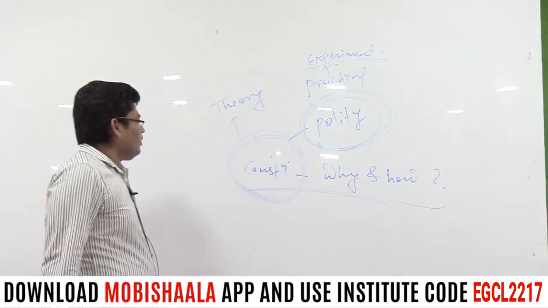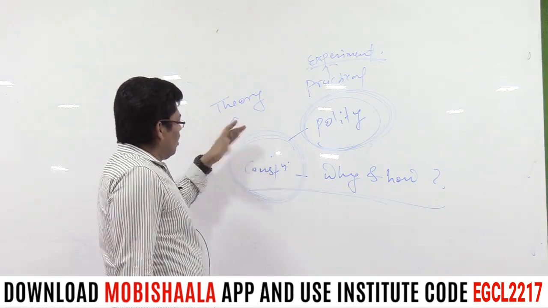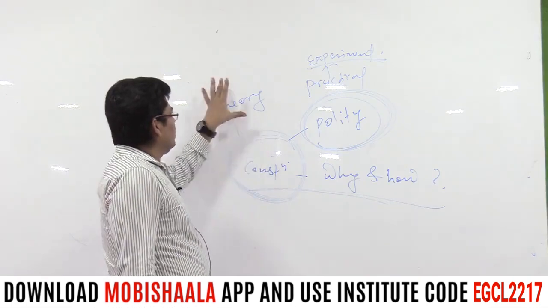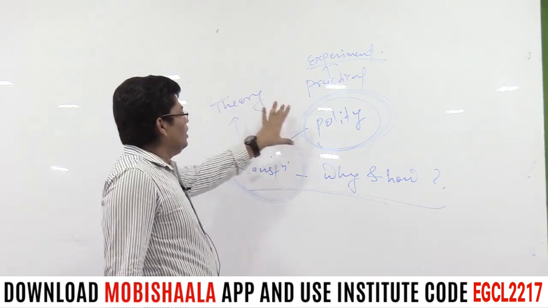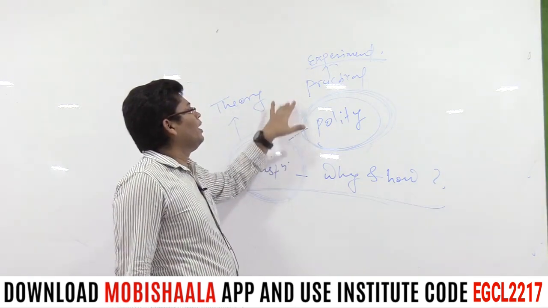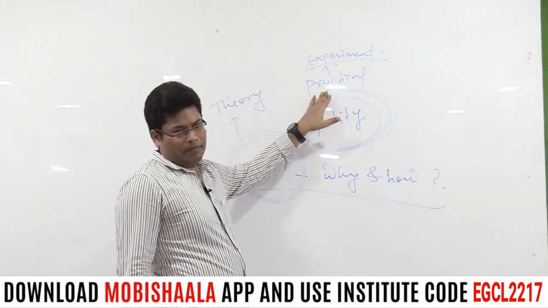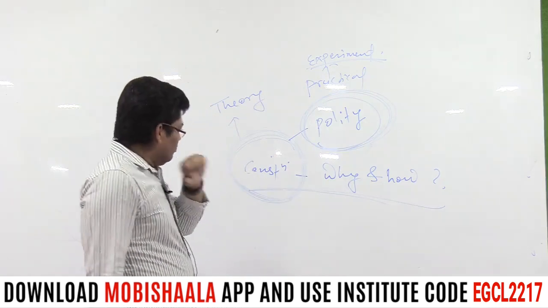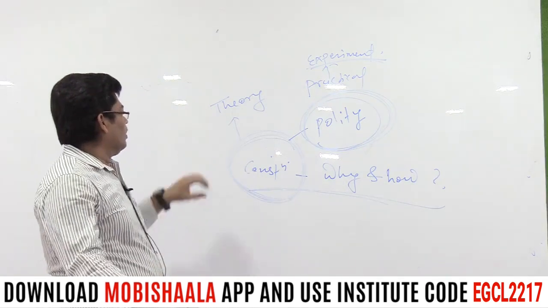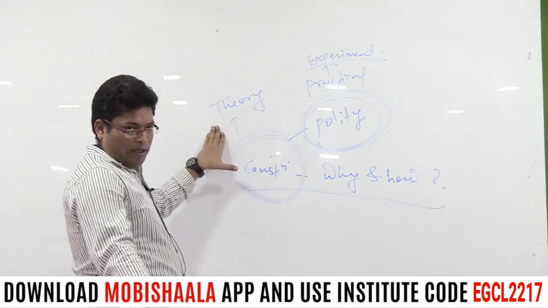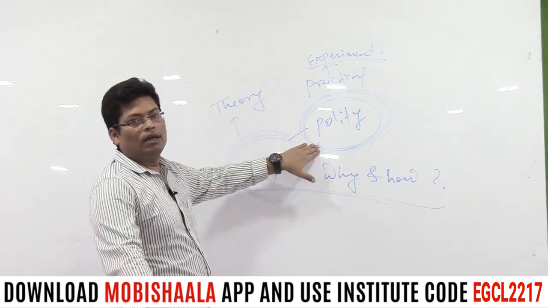Similarly, if I term the Constitution as a theoretical perspective, then polity is automatically termed as an experimental or practical perspective. In simplest terms, if the Constitution is a theory, then polity is a practical.